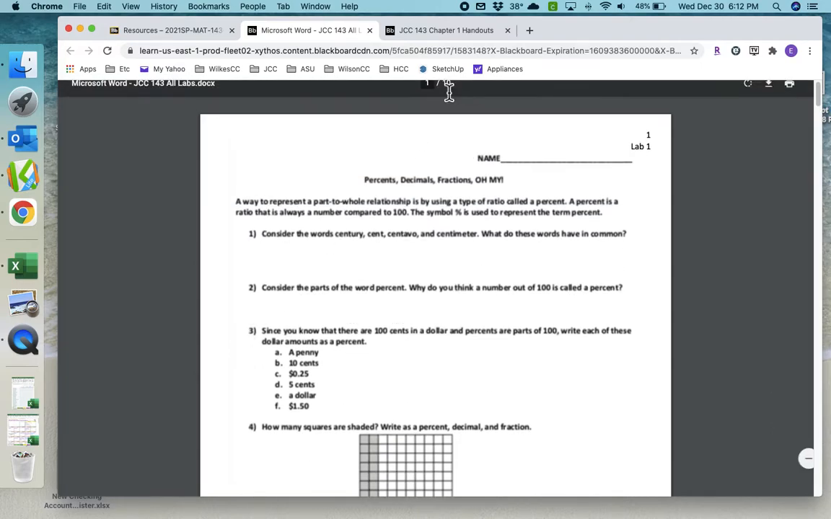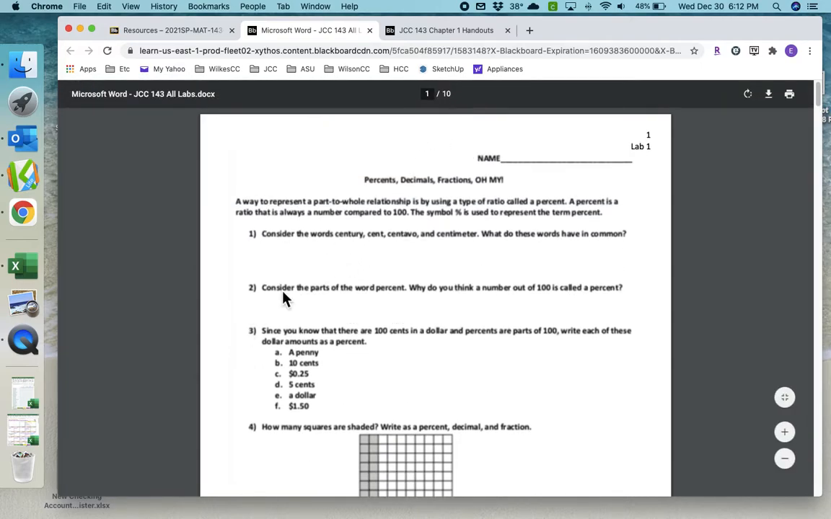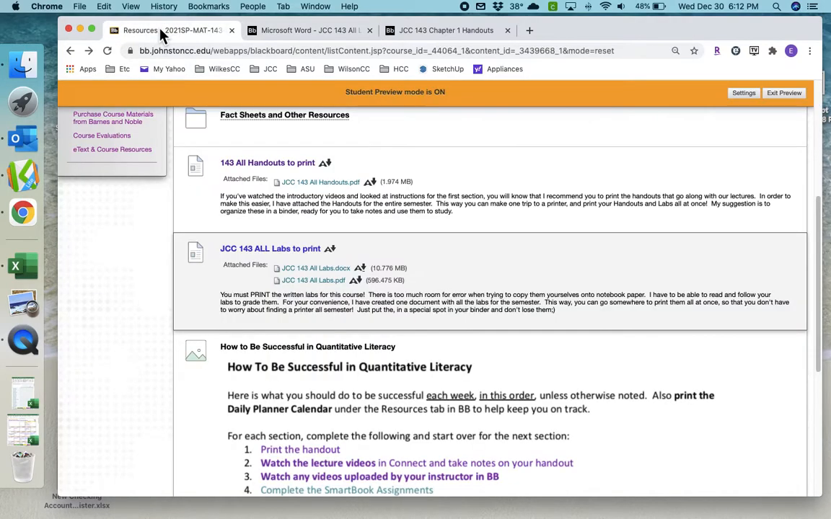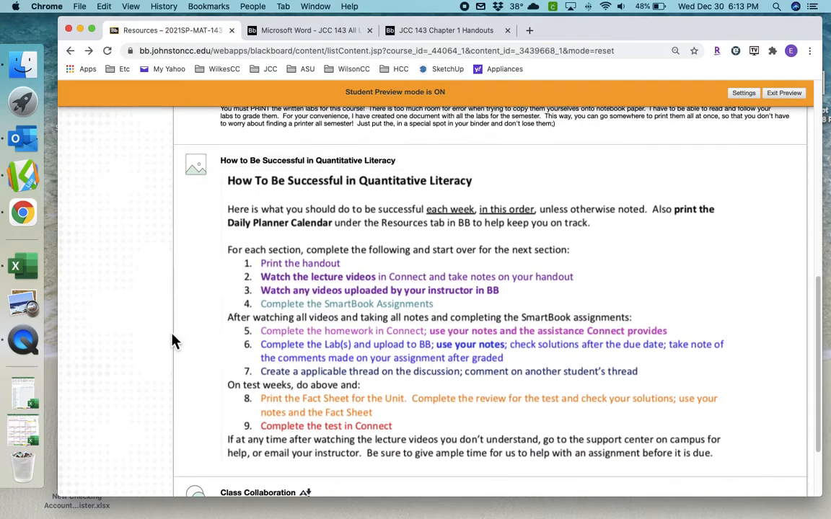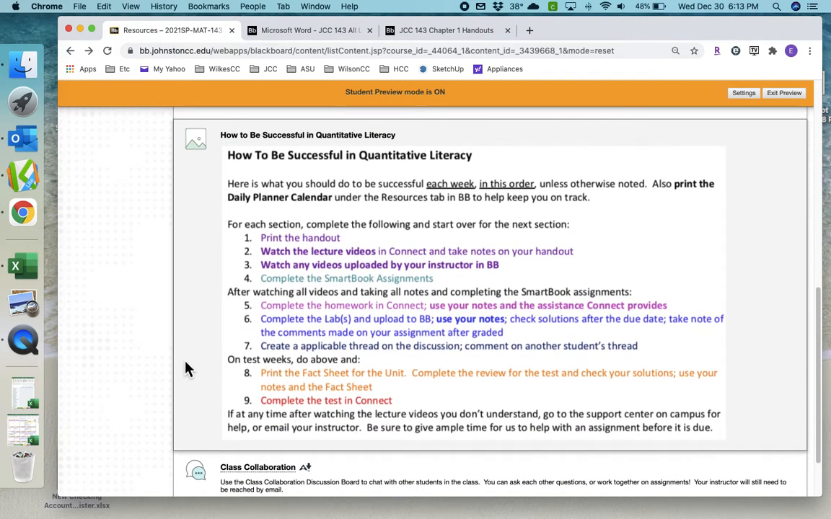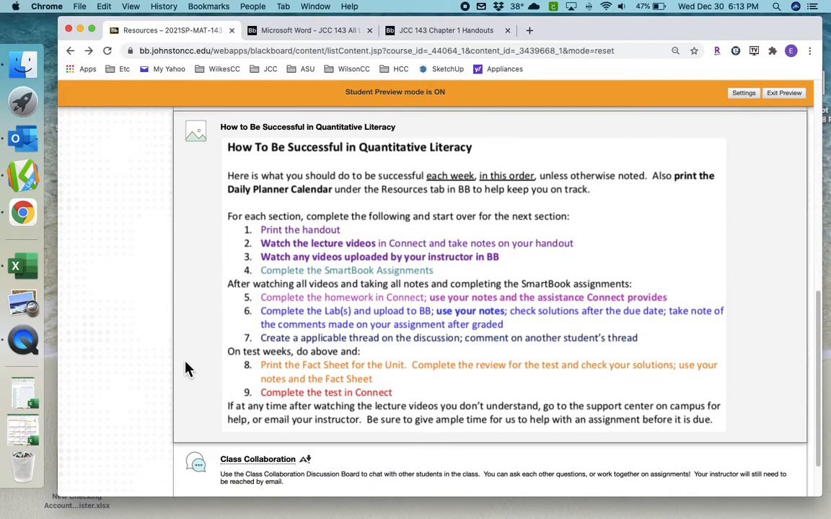It's only 10 pages, okay? Print these, write on these, and you'll use these to upload back to Blackboard. Just keep these in a binder along with your handouts, and you'll have everything when you need it. Read through this. If you do all these things, you will pass this class with flying colors.